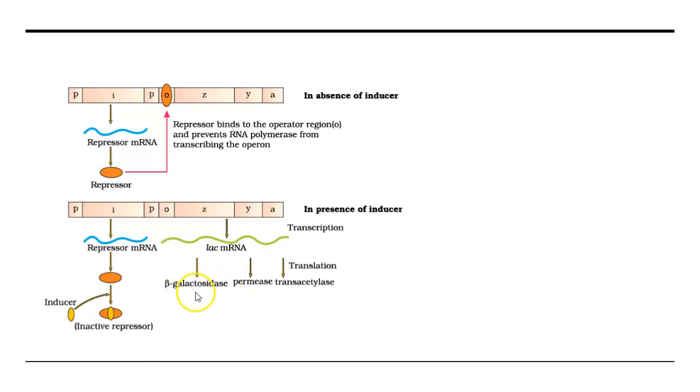But beta galactosidase is for cleaving the lactose and producing energy. Permease, as we have discussed, should be produced continuously, whether lactose is there or not, because its duty is to bring the lactose inside. Hope you are clear with the analogy of the lac operon.